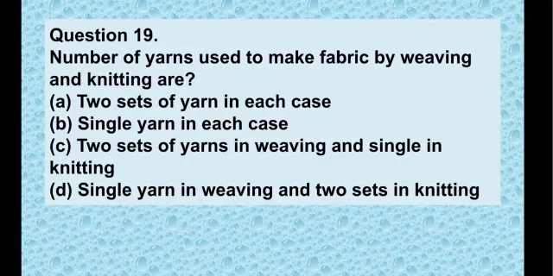As I told you in the previous video, how we weave the yarns to get fabrics and how we knit the yarns to get fabrics. So in the weaving process we need 2 sets of yarn, and in the knitting we need only a single strand. So the correct answer will be option C. Here, 2 sets of yarn in weaving and single in knitting.